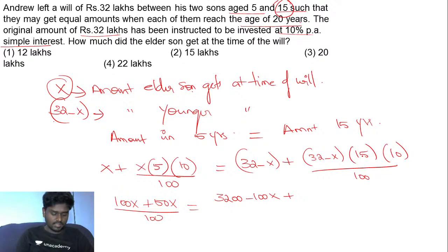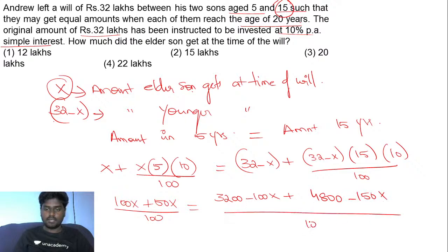Come on, try to solve this, guys. 4,800 minus 150x divided by 100. So 100 goes away. So we'll be getting 150x is equal to 3,200 plus 4,800, that is 8,000, minus 250x.